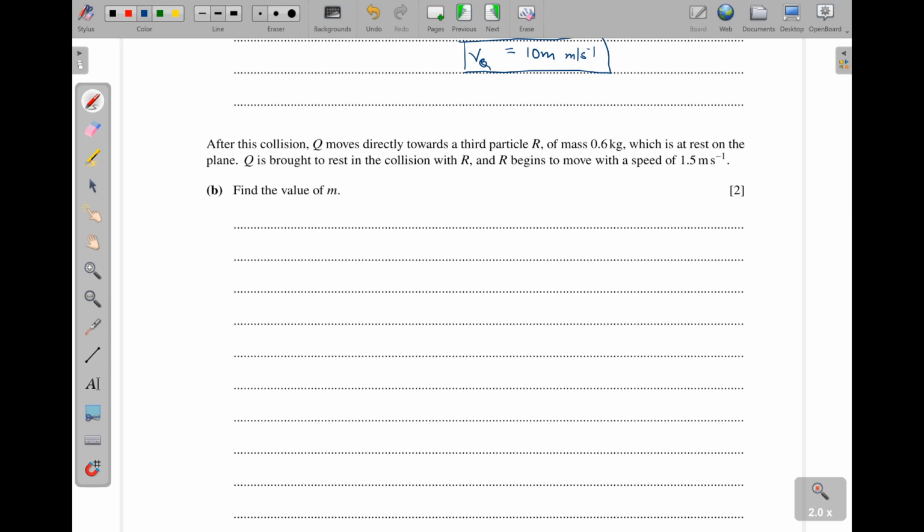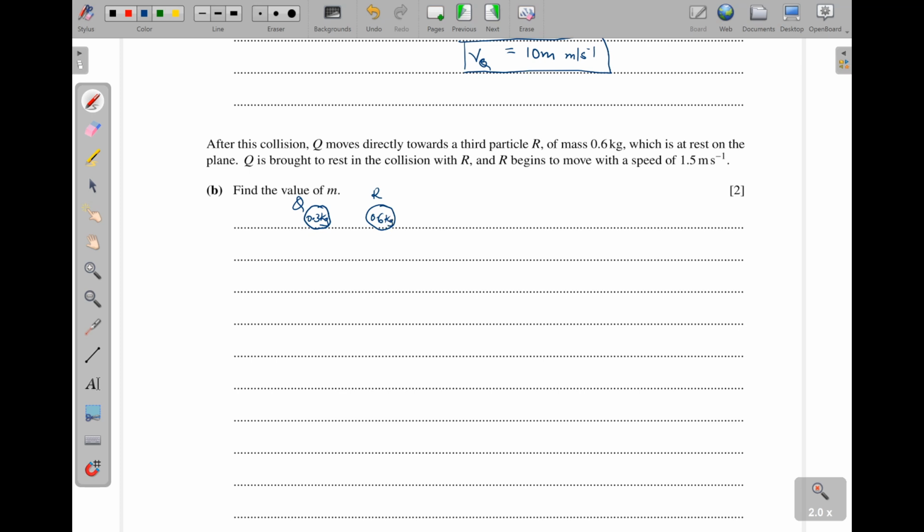After collision, Q moves directly towards a third particle R of mass 0.6 kilograms, which is at rest on the plane. Q is brought to rest in the collision with R, and R begins to move with a speed of 1.5 meters per second. Then part B, they are telling us to find the value of m. Now here I have my Q. It has a mass of 0.3 kilograms. Then I have my R here, whose mass is 0.6 kilograms.